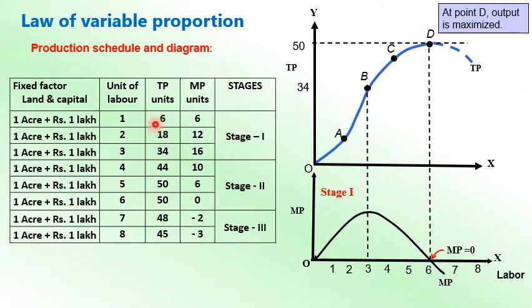Next, in the second stage, total production increases from 44 to 50 but at a decreasing rate, so it is diminishing rate of return. Increasing rate of return is the first stage, diminishing return to a variable factor is the second stage, and the negative return is the third stage, where MP is negative, so TP falls, declining. The third stage is known as negative return to a variable factor.